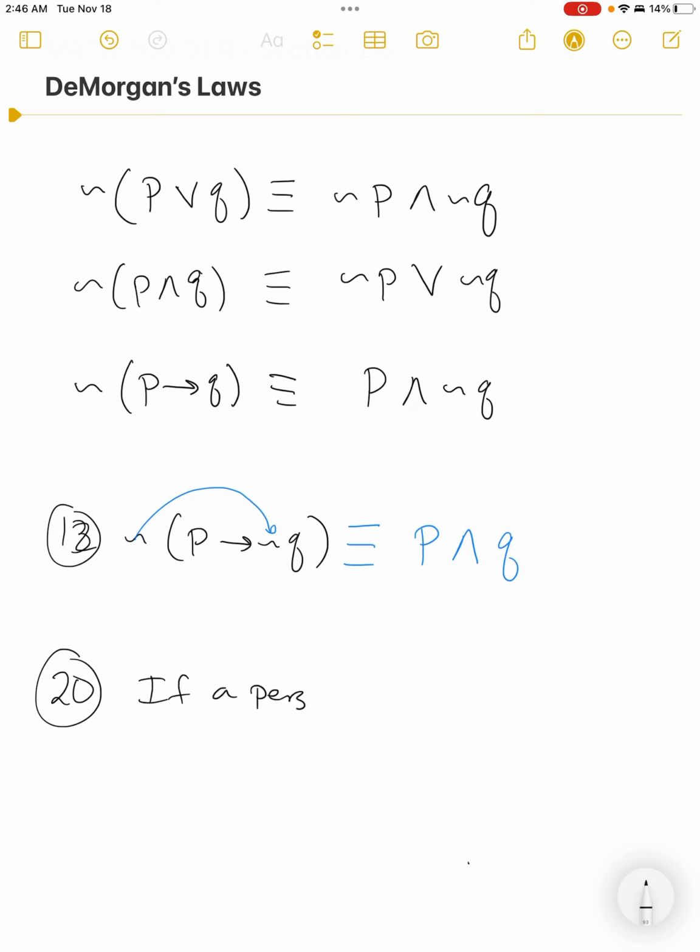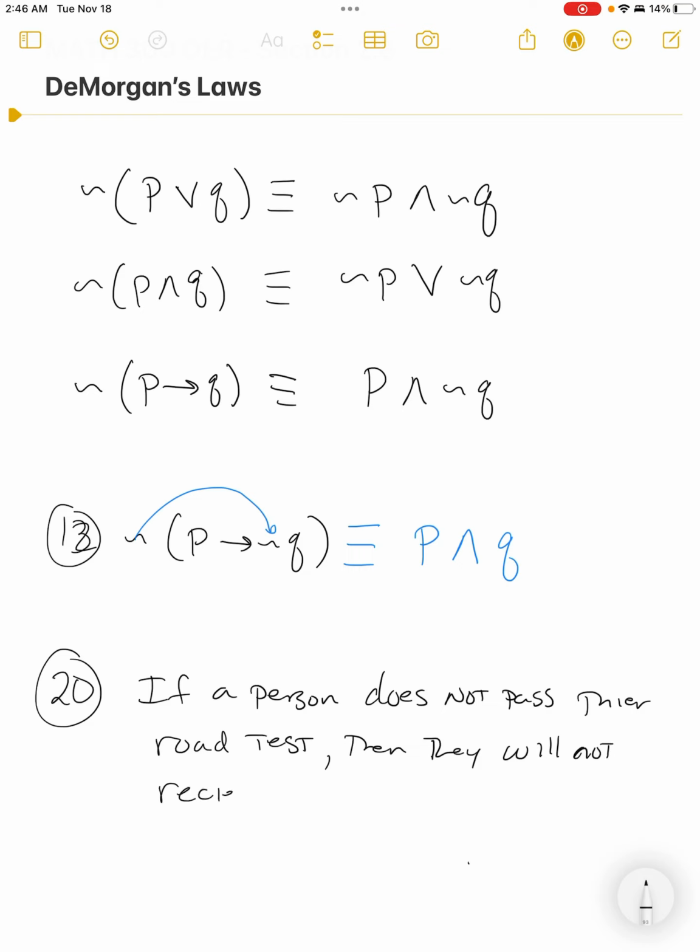If we look at 20 as an example: if a person does not pass their road test, then they will not receive their driver's license.